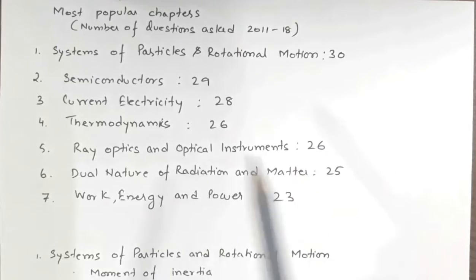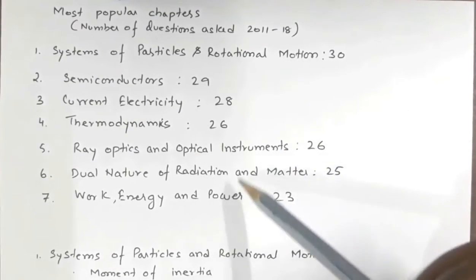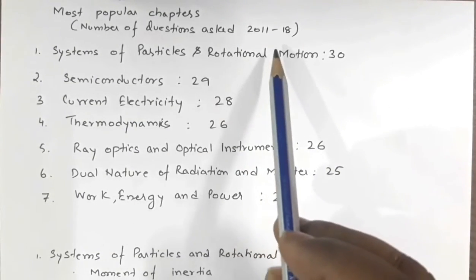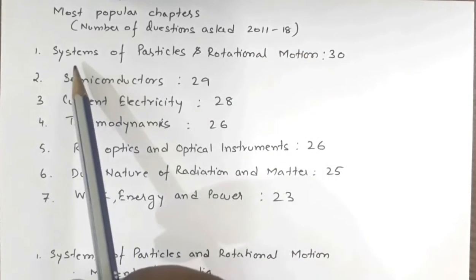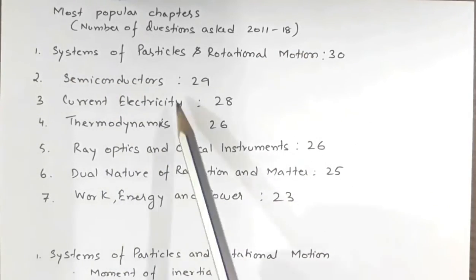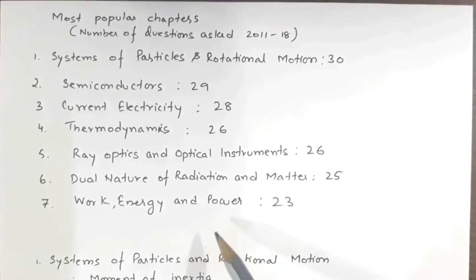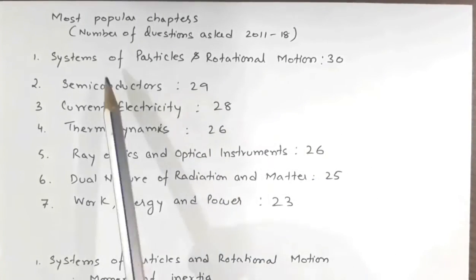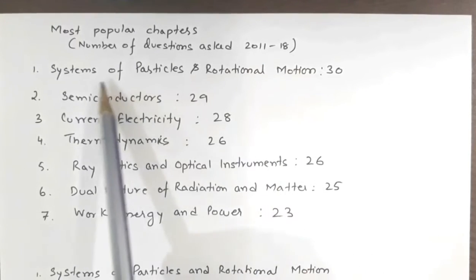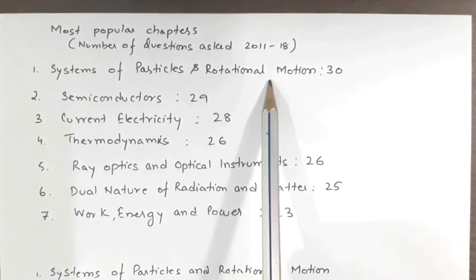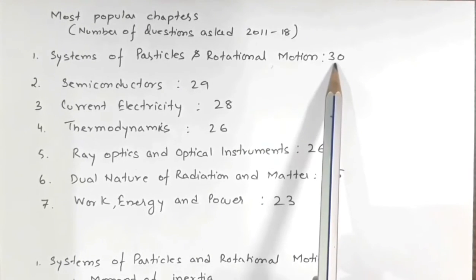Okay, now I have analyzed the last few years' papers, that is from 2011 to 2018, and these are some of the popular chapters from which questions have often been asked. Between 2011 and 2018, from system of particles and rotational motion, 30 questions have been asked.